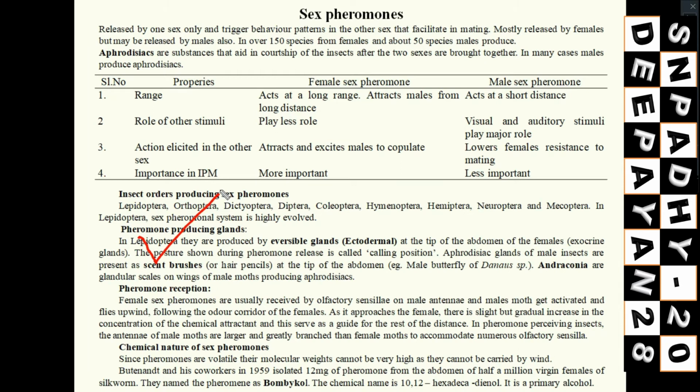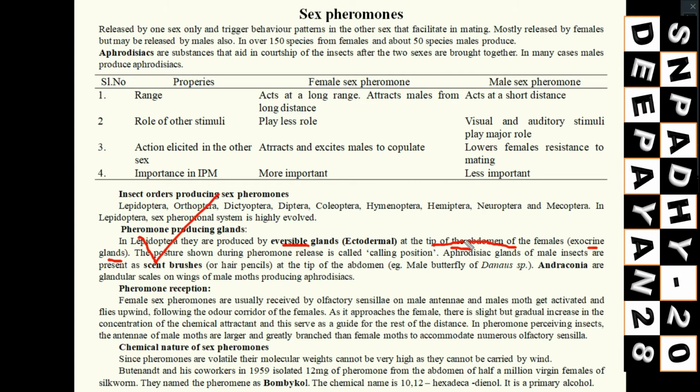In so many Lepidopteran insects, the females have these eversible glands which are ectodermal in origin. That's why they are known as exocrine glands. Those are present at the tip of the abdomen. They produce the sex pheromone in case of female, at the tip of their abdomen.